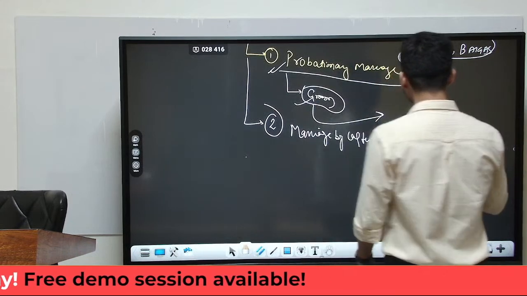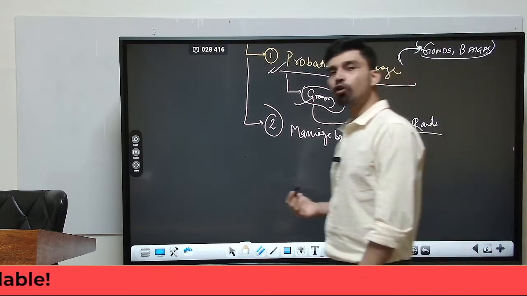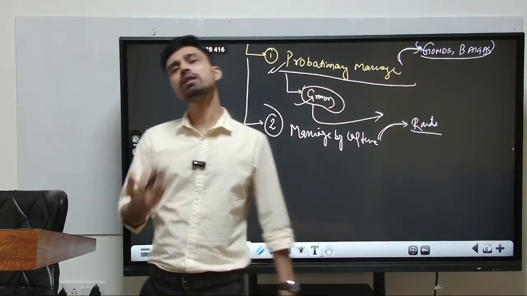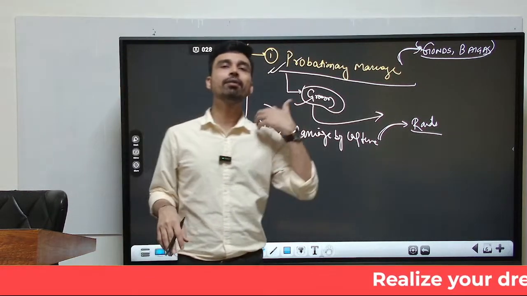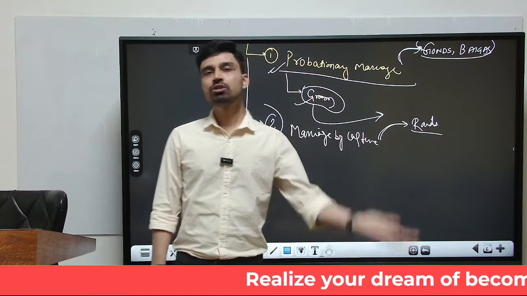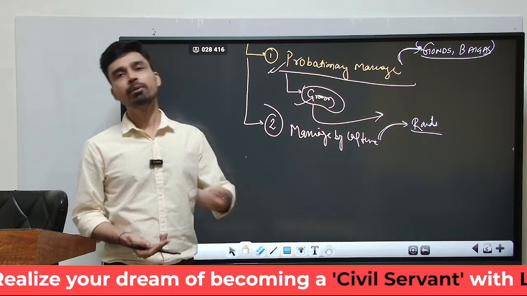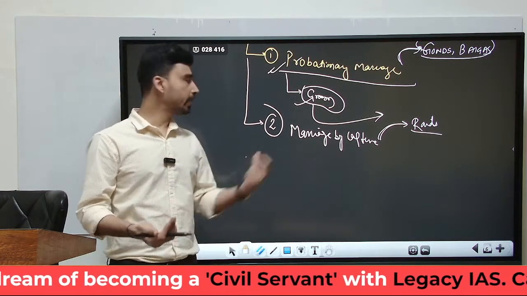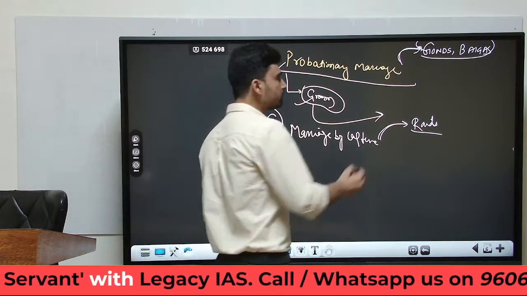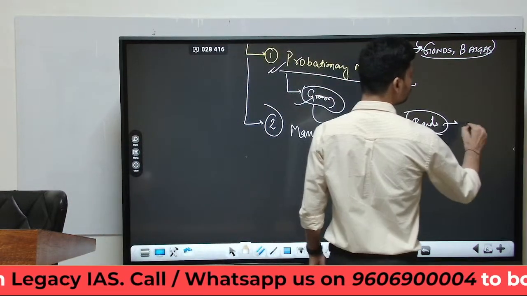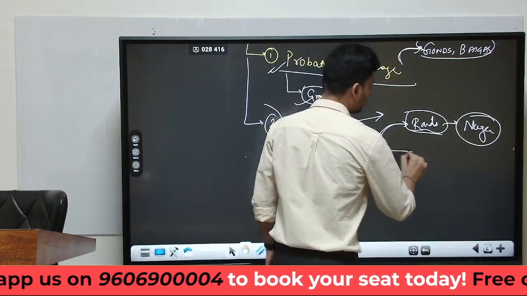In older times, marriage by capture used to happen when there were raids, when tribes were continuously in conflict and fighting with each other, and a group of tribal members of one tribe would go and raid the villages of another tribe, and there they would steal, plunder and loot all the resources along with the women. The women were brought to the raiding tribal villages, and there they were married to different family members. That is called marriage by capture, one form that used to be practiced by the Naga tribes in older times. Now it has largely become ceremonial in nature.